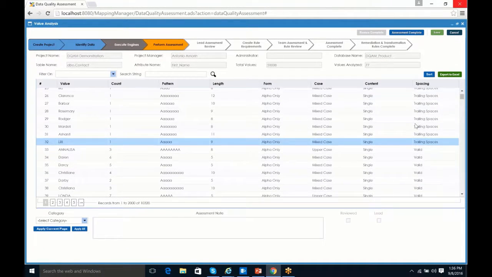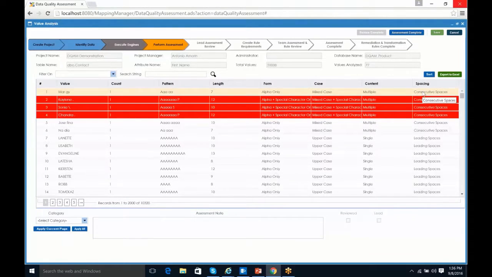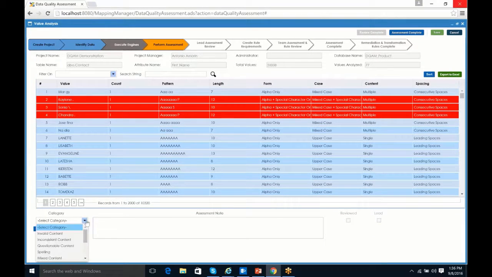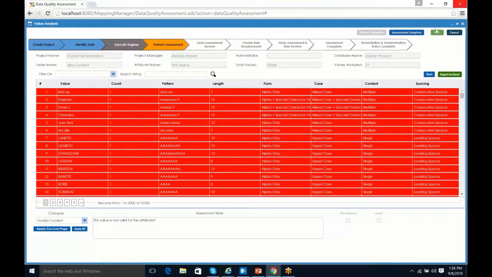So I'm going to grab all of those and mark them as being invalid. I have some of them already marked. It doesn't matter. I'll go ahead and save that. Again, speeding up the assessment process, okay? So that's the idea. We'll go ahead and save that, and we can cancel out.